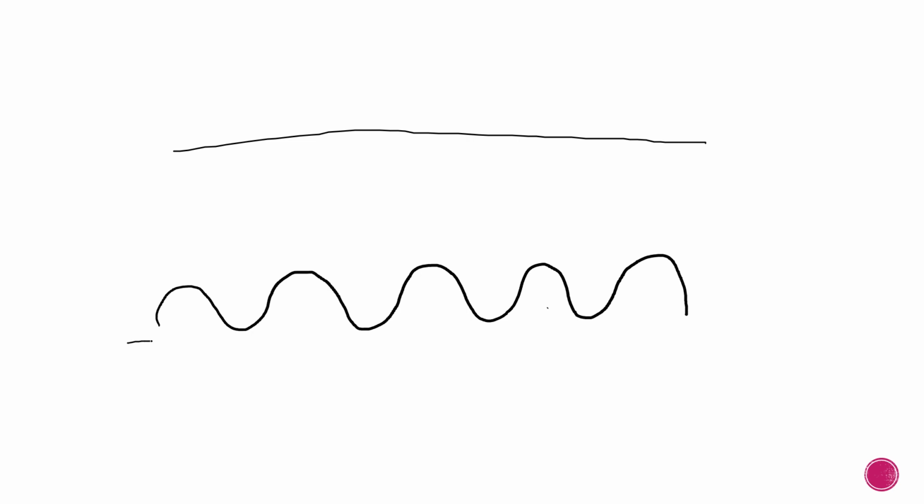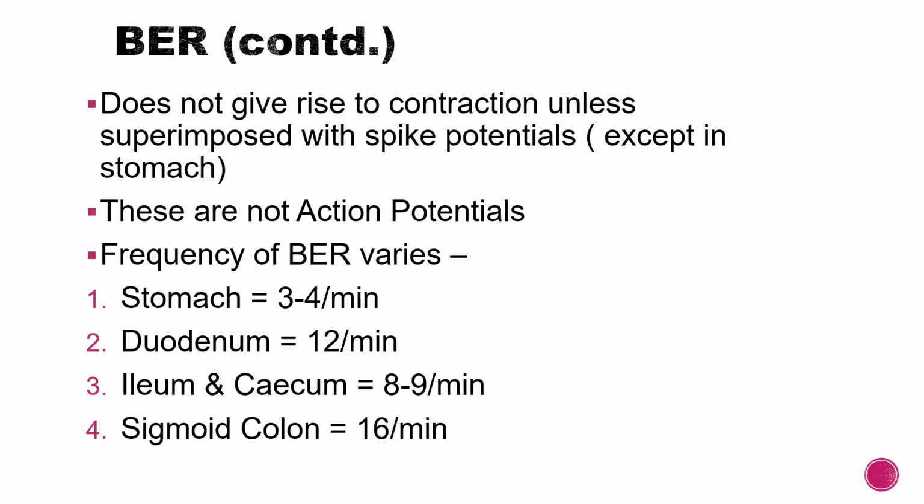Say it fluctuates from minus 60 to minus 45 millivolt. This is just an approximate value. Excuse my handwriting, please. So we get a sine wave.